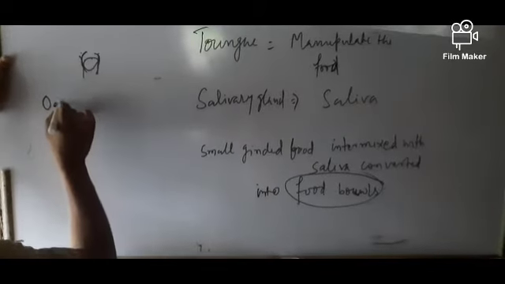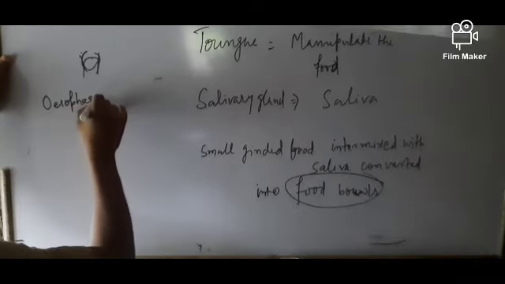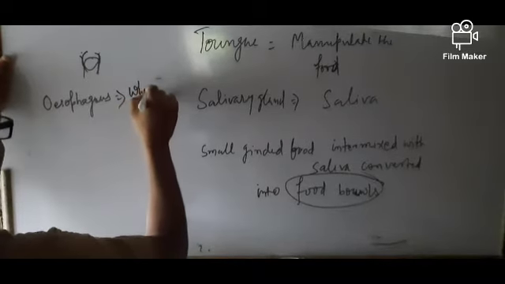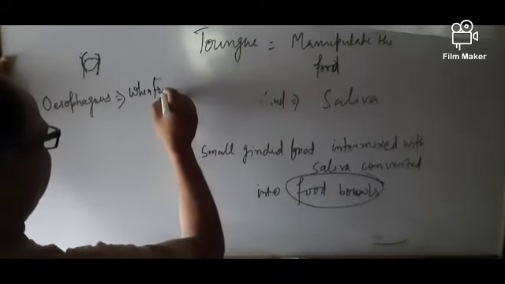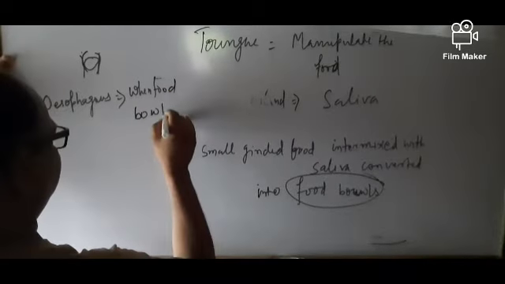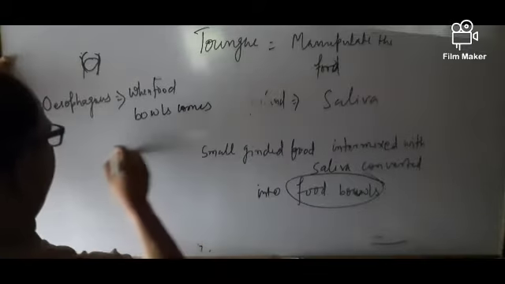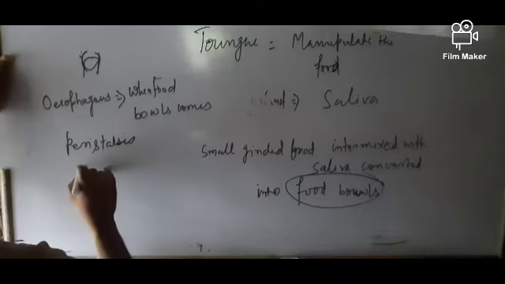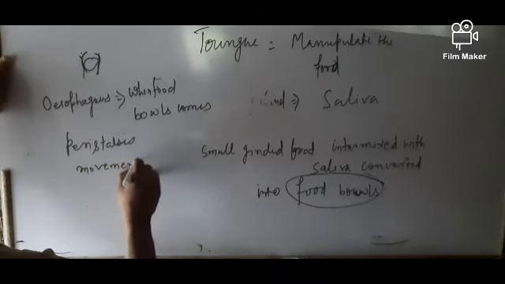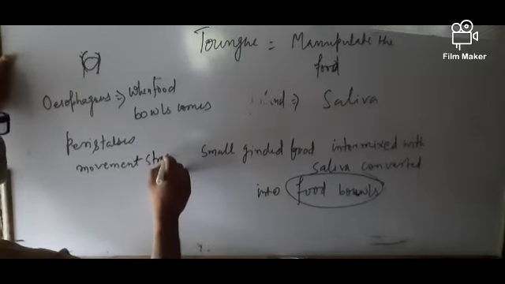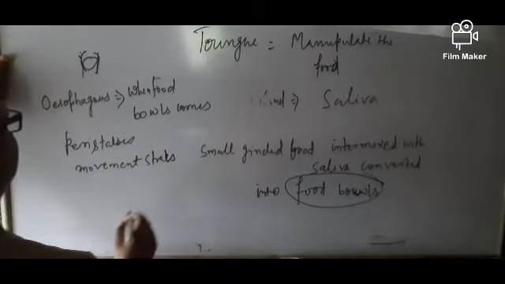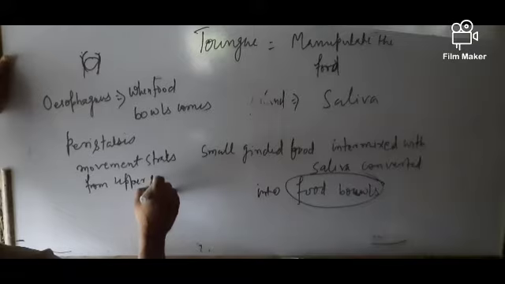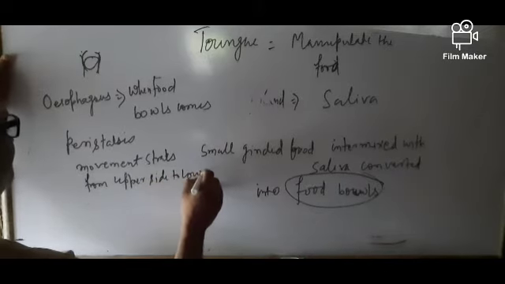In the oesophagus, when the food bolus comes, the peristalsis movement starts from the upper side to the lower side.